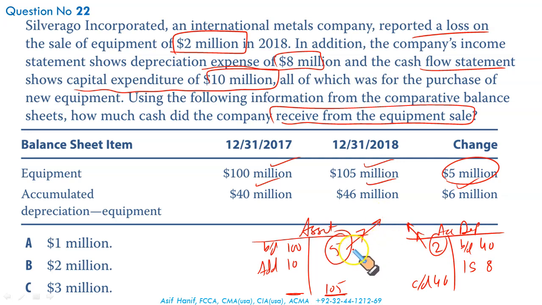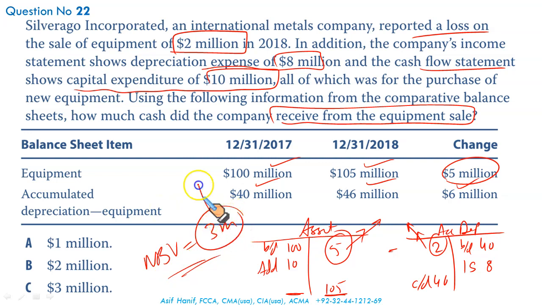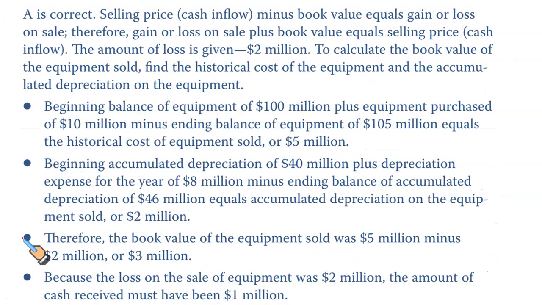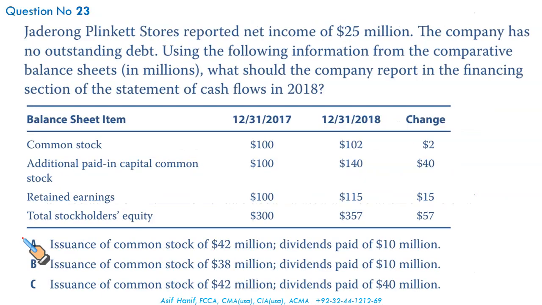An asset that was disposed had a cost of 5 million. It had an accumulated depreciation related to it of 2 million. It had a net book value of $3 million. This asset, having a net book value of $3 million, is being sold at a loss of 2 million. How much cash would you have received? Now it's anybody's guess. Absolutely, it's $1 million. And that's your right answer. There you go. See, the old conventional approach helps you solve difficult questions like these.